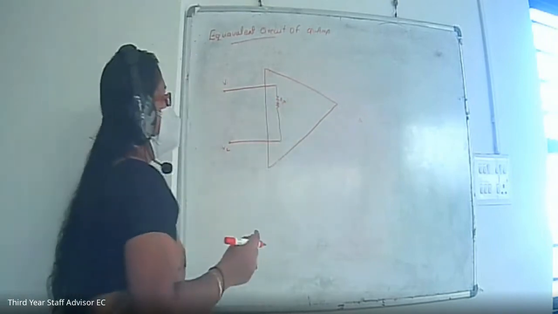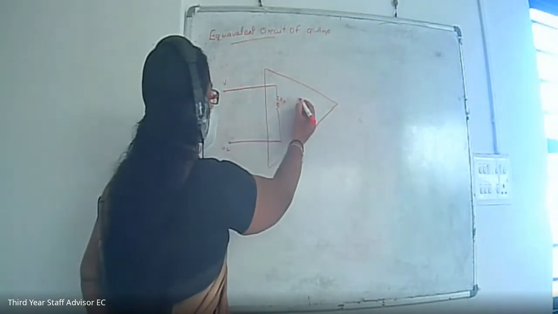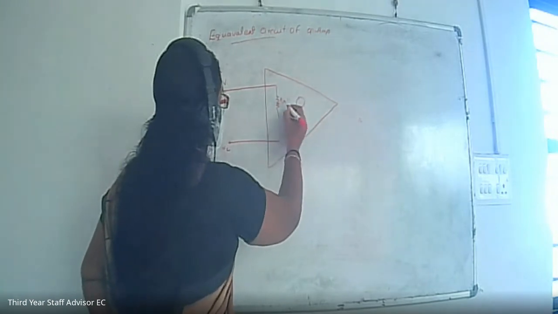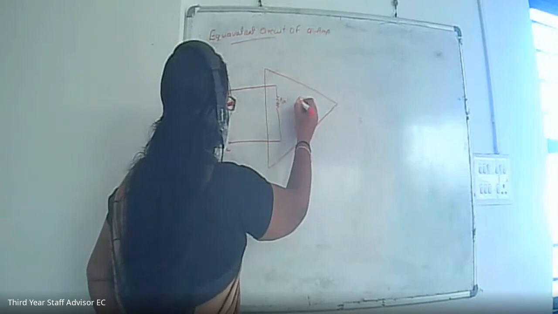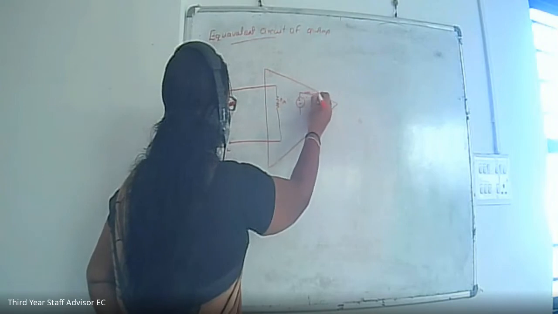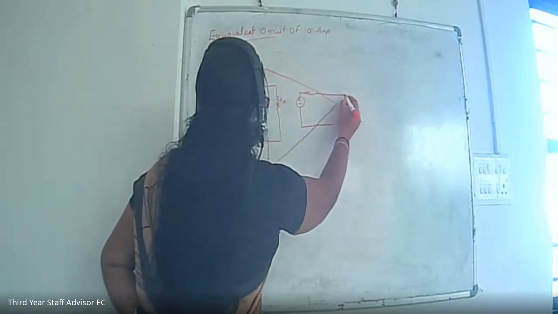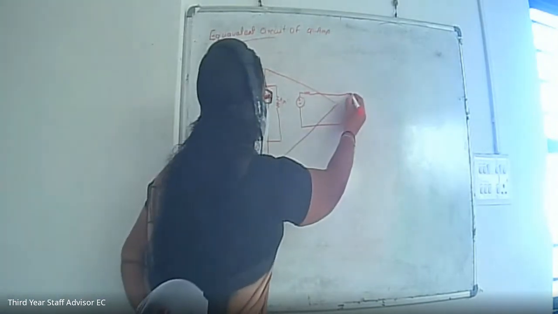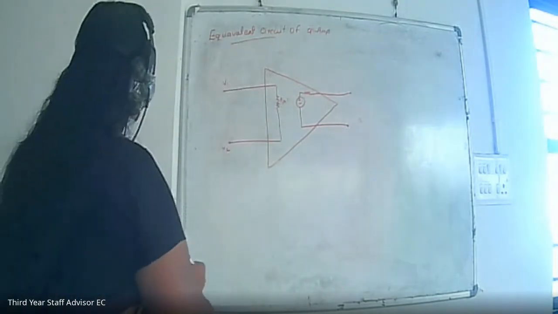Next, at the output side we draw a voltage controlled voltage source with plus minus polarity, and an output resistance like this. And this is the output. So this is the equivalent circuit.